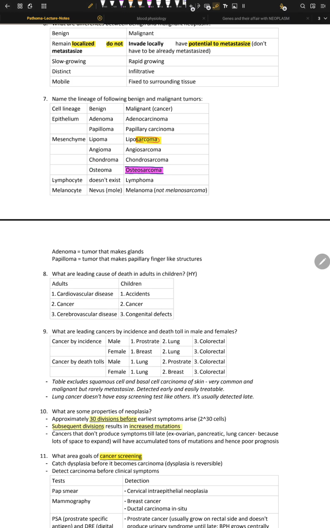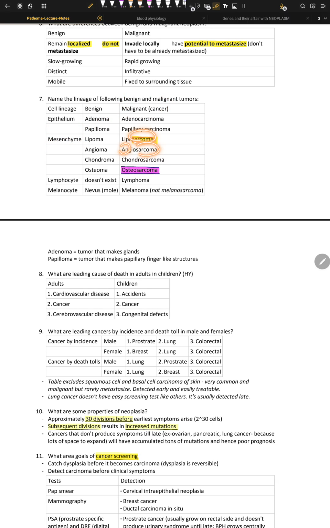And these give rise to benign tumor names such as lipoma, fibroma, chondroma, osteoma, angioma, right? But in the malignant type of mesenchyme origin, the names are liposarcoma, angiosarcoma, chondrosarcoma, osteosarcoma, right? Now we have sarcoma almost at the end in all.